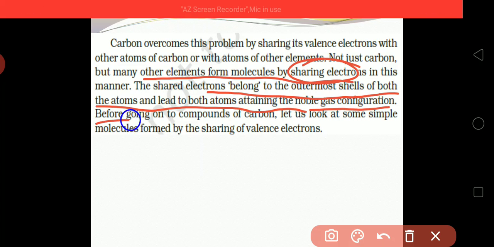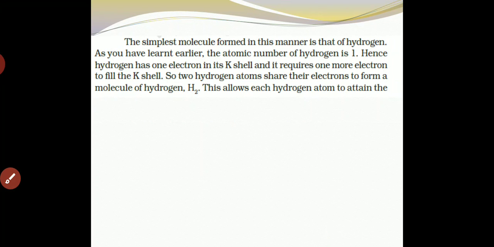Before going on to the compounds of carbon, let us look at some simple molecules formed by sharing valence electrons. The simplest molecule formed in this manner is that of hydrogen. As you have done earlier, the atomic number of hydrogen is 1. Hence hydrogen has 1 electron in its K shell.